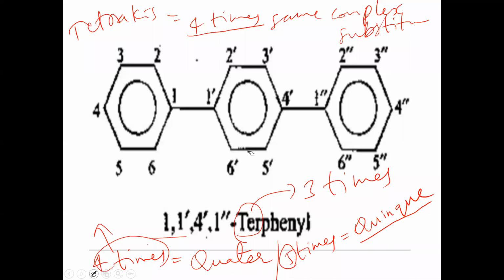But here, for 4 times, we are using quater. In this type of nomenclature, the same hydrocarbon group is repeated 4 times, joined by sigma bonds. In this case, we take quater. Quaterphenyl, we say, when 4 phenyl rings are there. If 5 phenyl rings are there, we say quinquephenyl. Quinque means 5 times. In this way we have to understand the concept of nomenclature. Whatever IUPAC has recommended, only those names we use. Take a screenshot of this if you need.